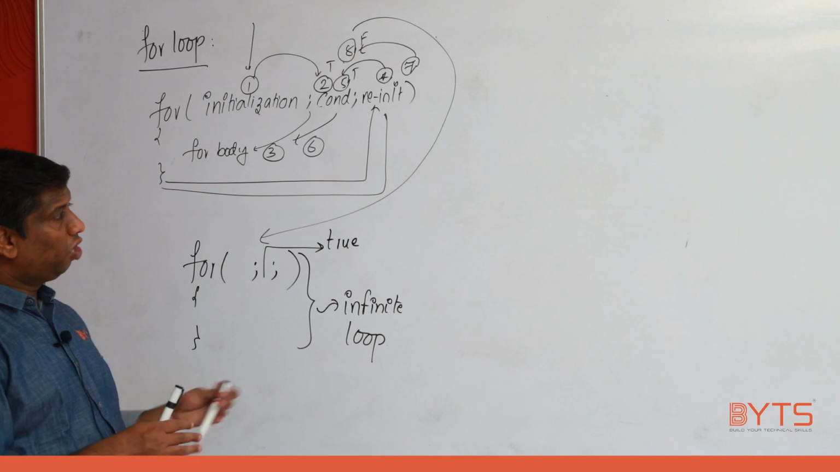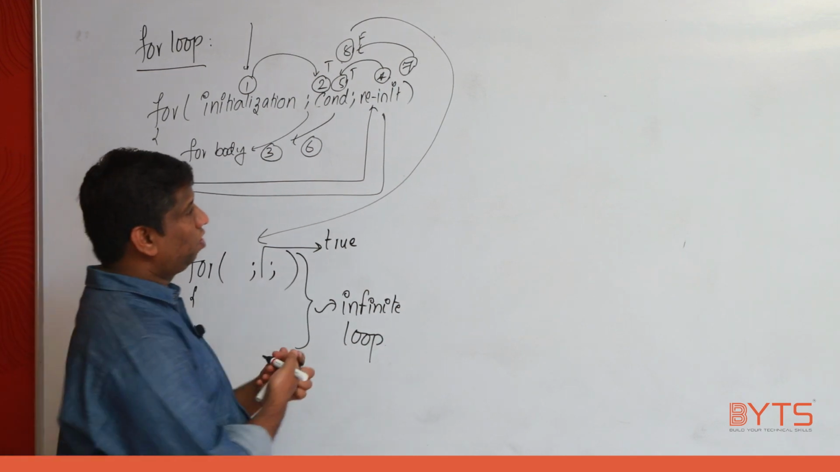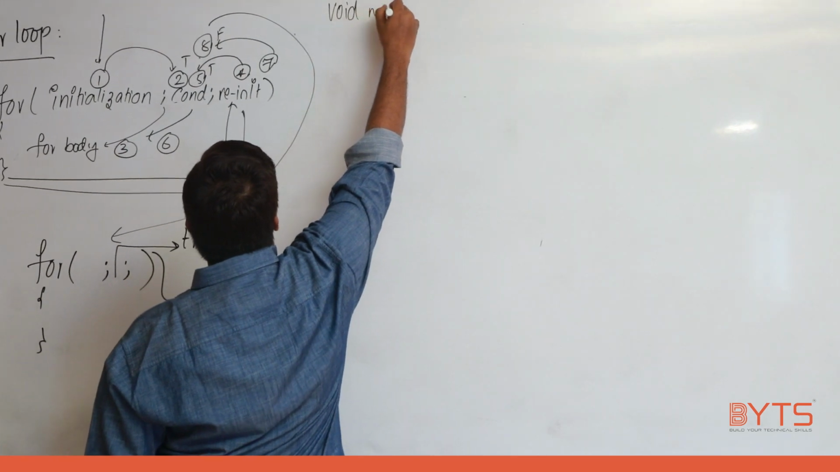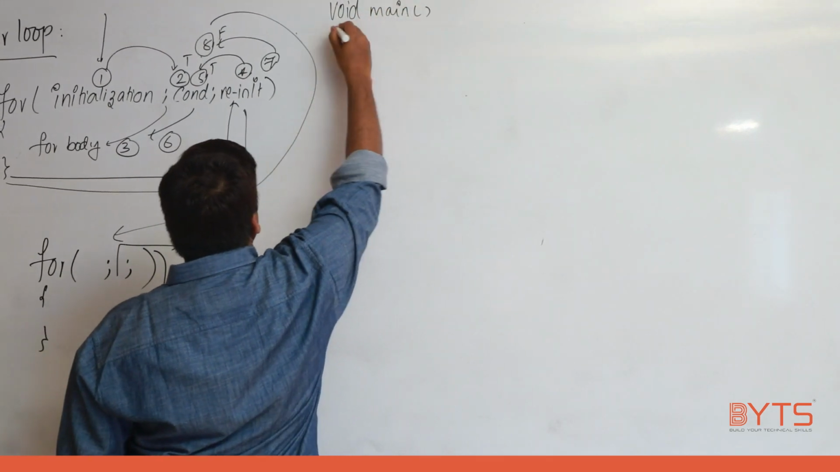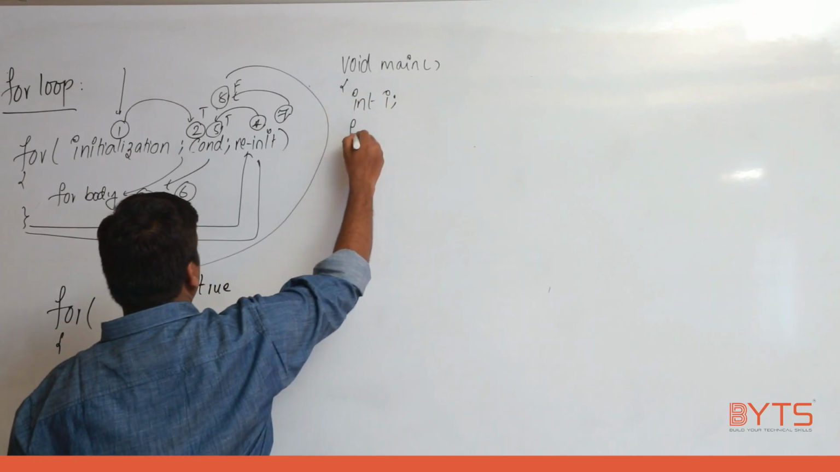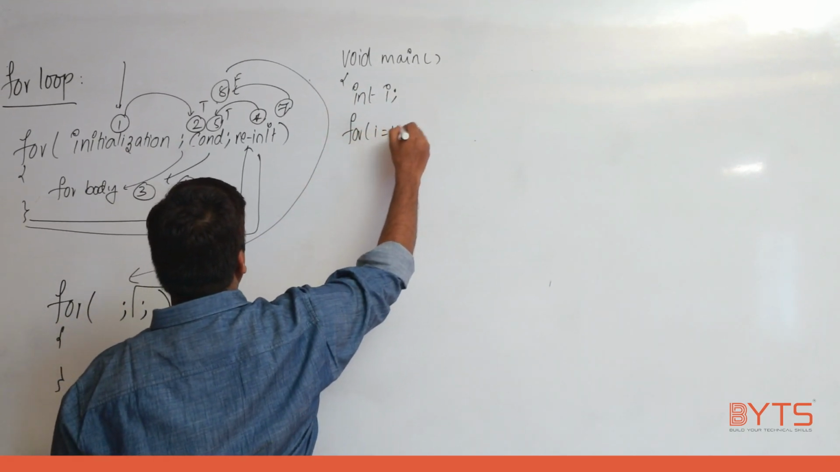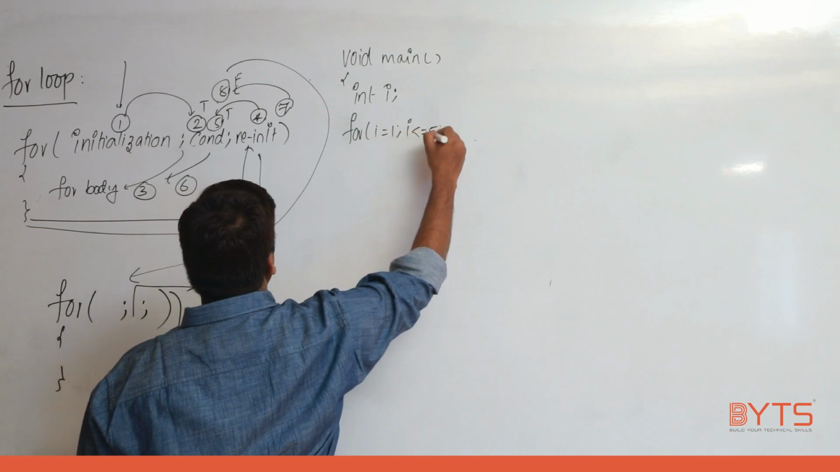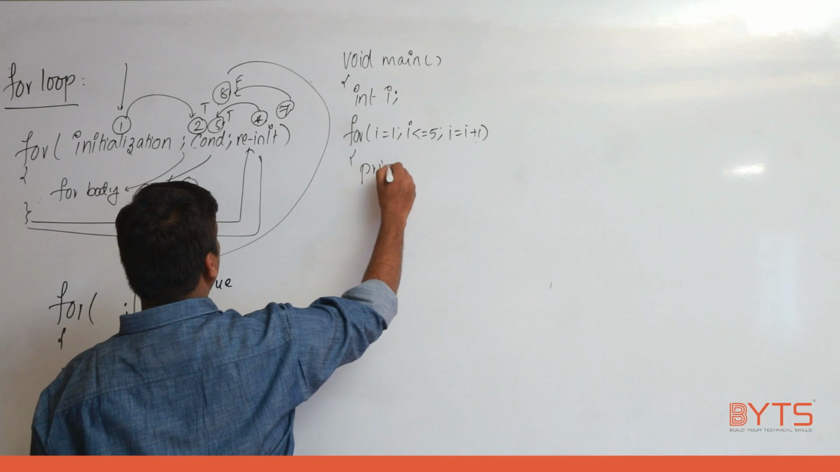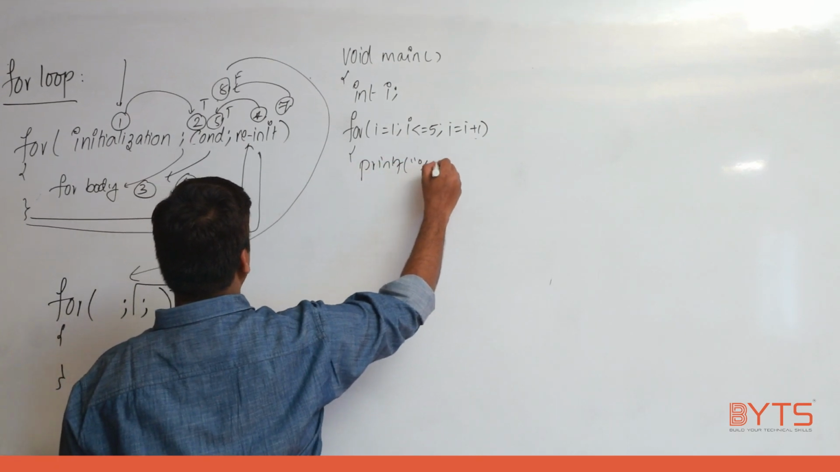Okay, fine. Now we are going to solve some examples using this. Try to understand. Let me solve some examples for you. void main, int i; for i is equal to 1, i less than or equal to 5, i is equal to i plus 1, printf percent d comma i.